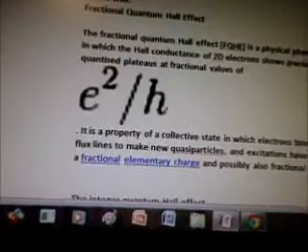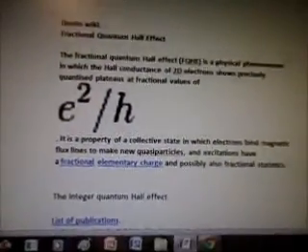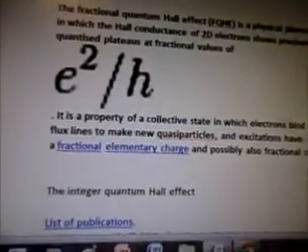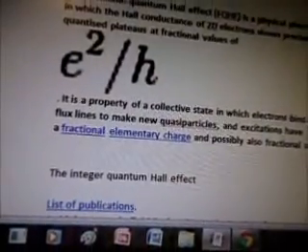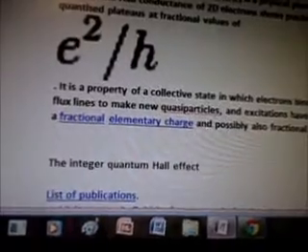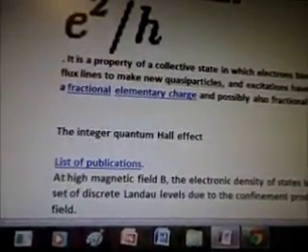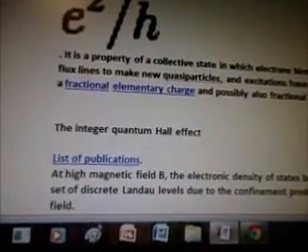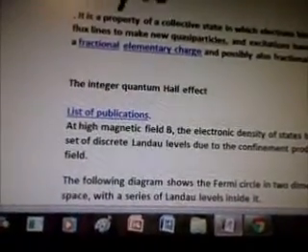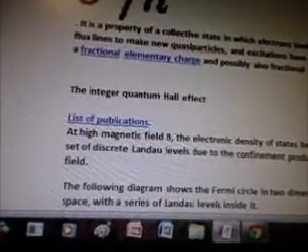So the quote from Wiki is fractional quantum Hall effect. The fractional quantum Hall effect is a physical phenomenon in which the Hall conductance of 2D electrons show precisely quantized plateaus at fractional values of E squared divided by H. It is a property of a collective state in which electrons bind magnetic flux lines to make new quasiparticles, and excitations have a fractional elementary charge and possibly also fractional statistics.